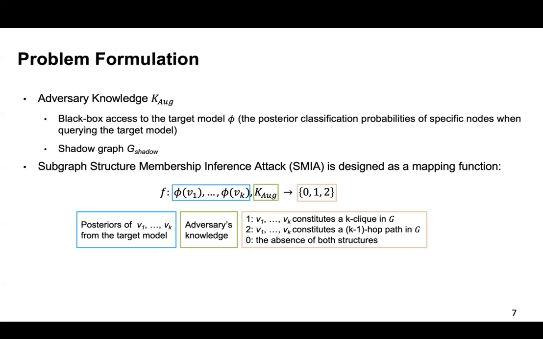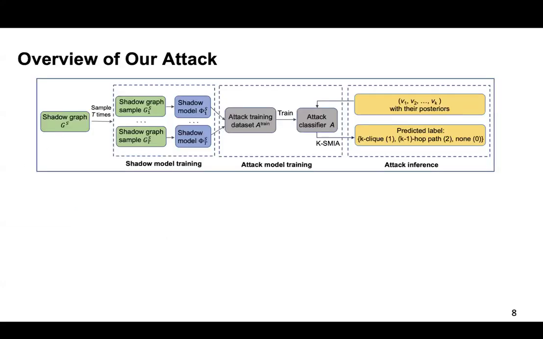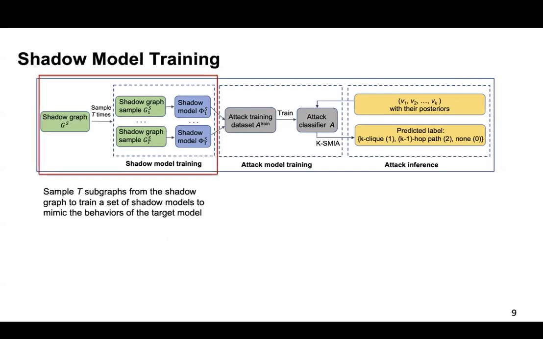Then SMEA is denoted as a mapping function. Given the posteriors v1 to vk from the target model and adversary knowledge, the adversary can map them to different classes, whether they constitute a k-clique, a k-1 hop path, or the absence of both structures. Now I'll introduce the attack. It includes three phases: the shadow model training phase, the attack model training phase, and the membership inference phase.